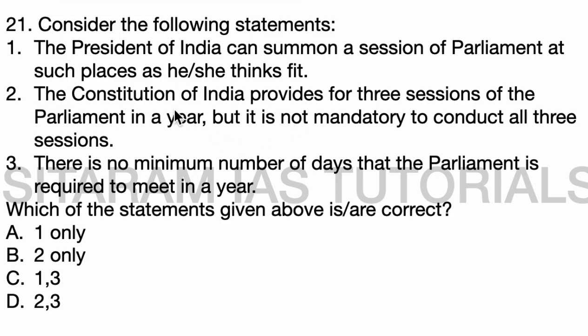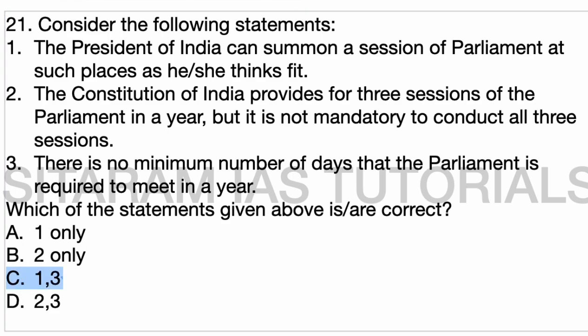So the second statement is wrong. Coming to the third one, there is no minimum number of days that the Parliament is required to meet in a year. Yes, the third statement is also correct. So only statements 1 and 3 are correct. Option C is the correct answer.